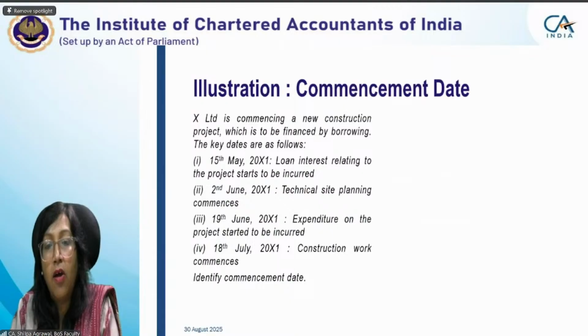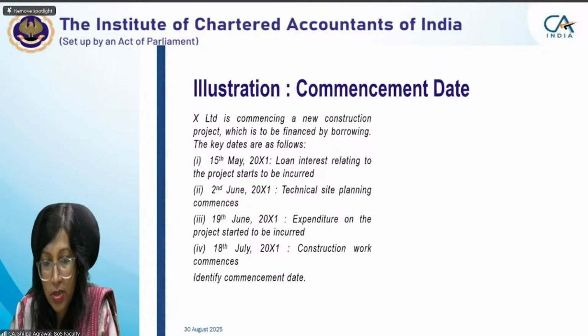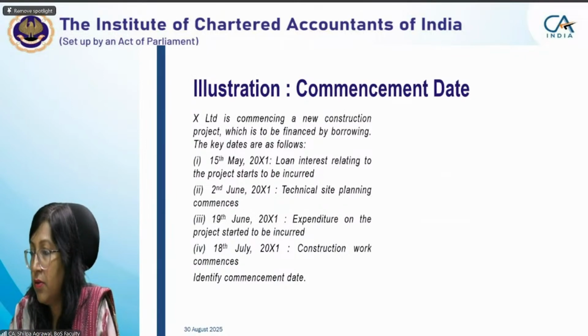Now we are having this example. I'm skipping this example because now it's already 9:33. I want 2-3 concepts to cover, and I want some questions also to be covered. But this example I have already given to you, so I'm just skipping this. Still, if you want, I can run through it quickly.